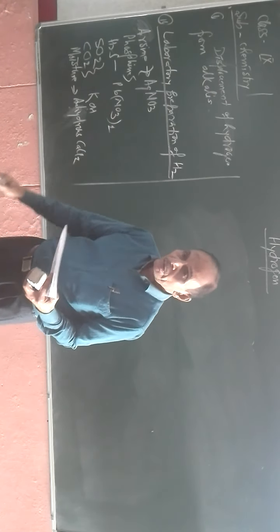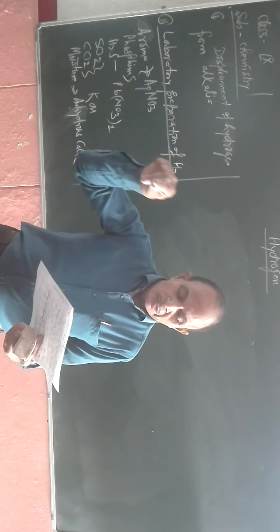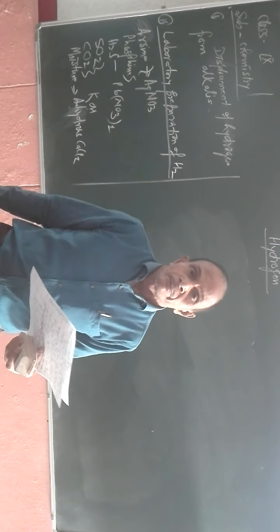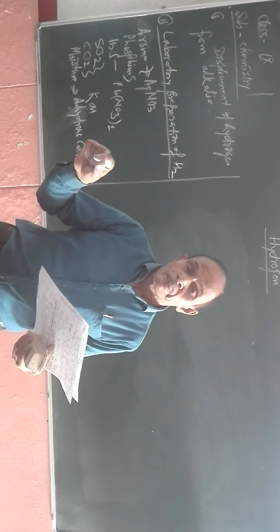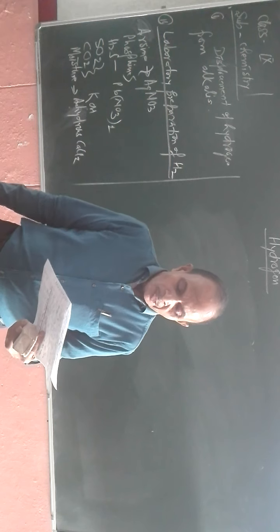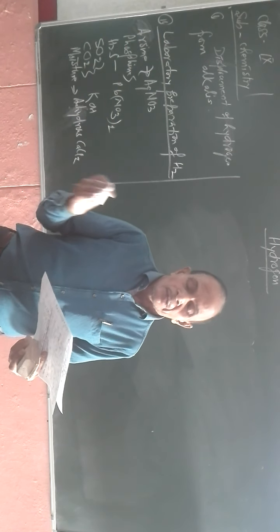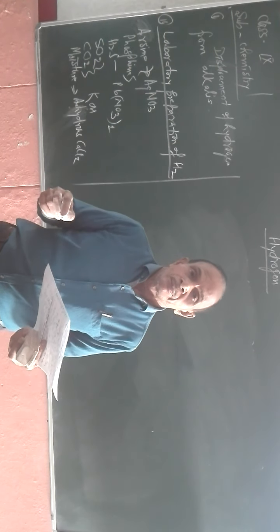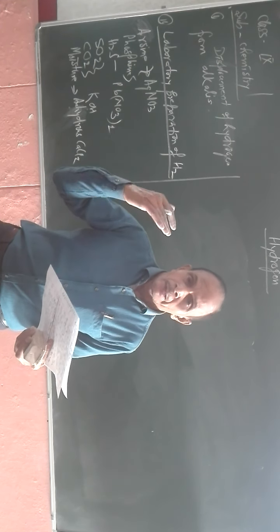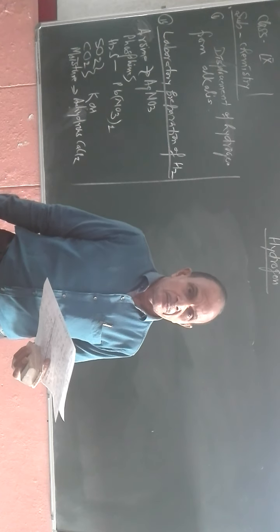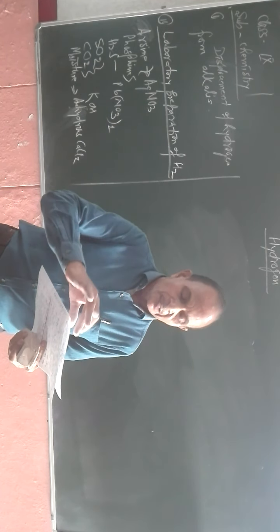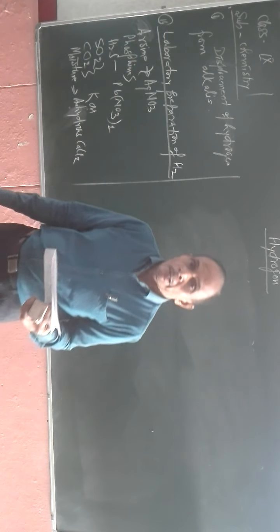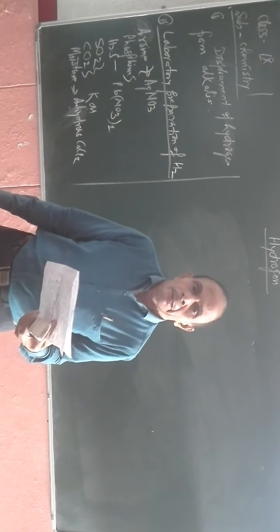Third, the thistle funnel should be dipped inside the acid. Otherwise, the hydrogen gas which is produced will escape out. And as soon as the hydrogen gas is produced, before collection of hydrogen, it is necessary that air must be removed from the apparatus. So these are the precautions which are taken by us at the time of preparation of hydrogen inside the laboratory.